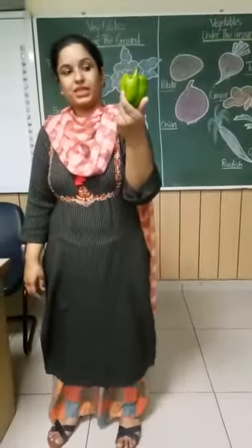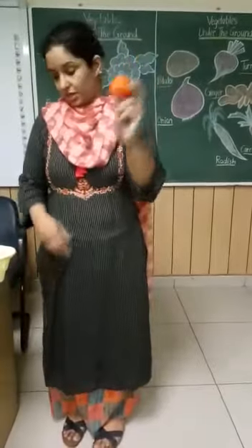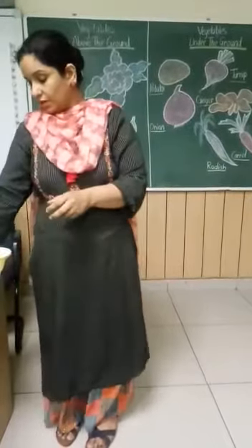Now can you tell me which vegetable is this? Yes, this is capsicum. And what is the color? Green color. Now can you tell me which vegetable is this? Tomato. And what is the color? Red color. Now what is this? Potato. And what is the color? Light brown color.